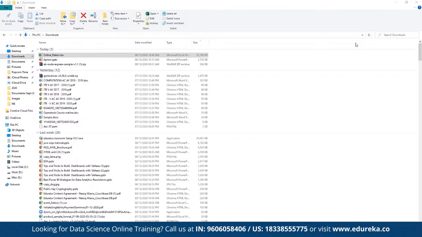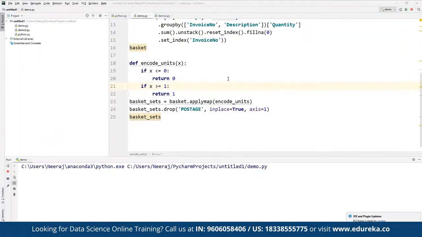For converting that, we are going to go ahead and perform the encoding as well. So we can define encode units. If x is less than or equal to 0, then we return 0, and if x is greater than or equal to 1, then it returns 1. We define the basket sets and the basket apply map encode units, and then we simply use the drop postage and set inplace to be true.